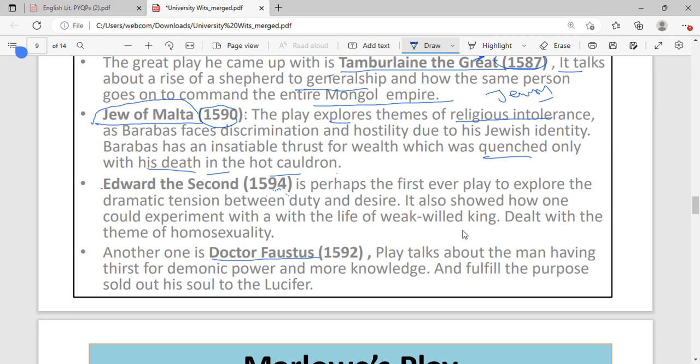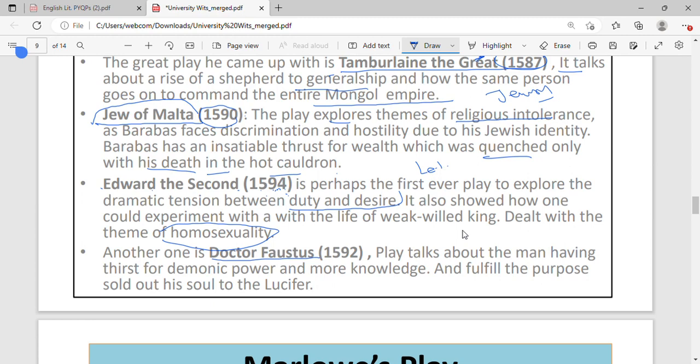Edward II, 1594, is perhaps the first ever play to explore the dramatic tension between duty and desire. It talks about the theme of homosexuality, Edward having a homosexual affair. With whom in the play? Let me know in the comment section below, because I want you to be involved in this. You must be engaged. If you're not, then it makes no sense, right?